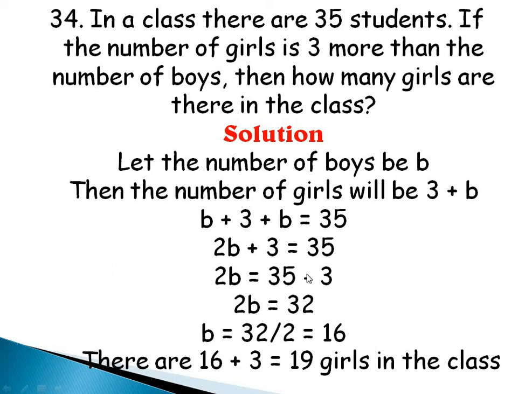2B is equal to 35 minus 3. 35 minus 3 is 32. 2B is equal to 32, and then I divide both sides by 2. 2B divided by 2 is B, 32 divided by 2 is 16. Remember, this is the number of boys, but the question says how many girls, and I know that the number of girls is 3 plus the number of boys, so I'm going to have 16 plus 3, and that will give me 19 girls in the class. So there are 19 girls in the class. Do you understand this? Very good.